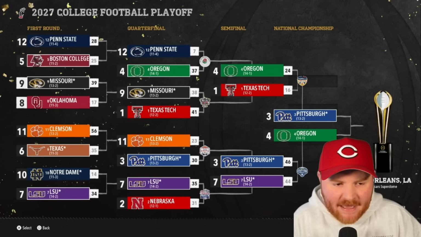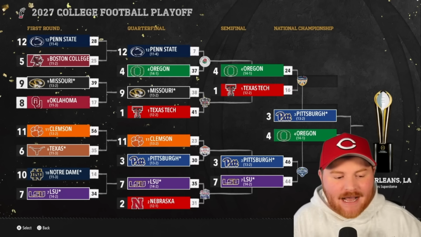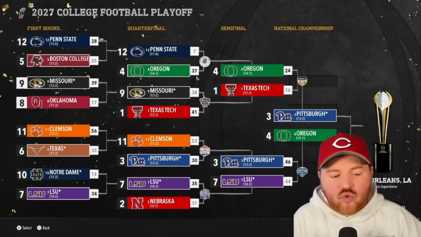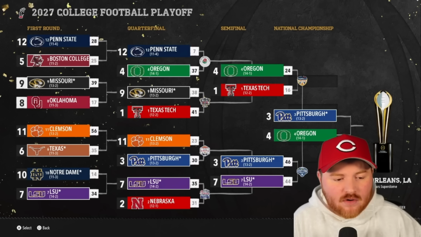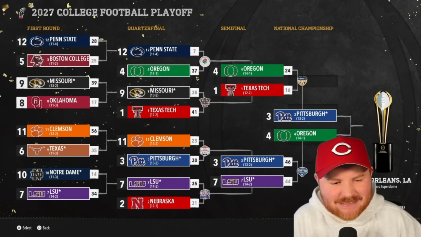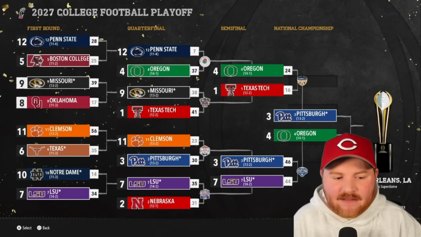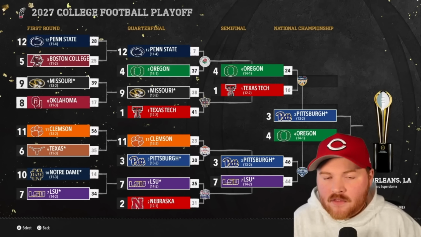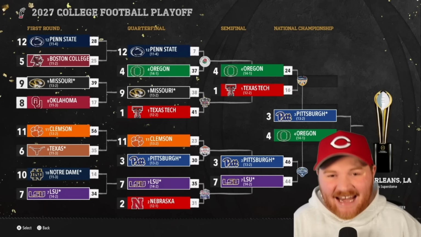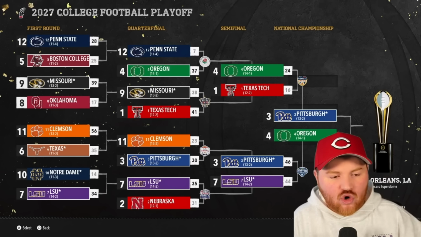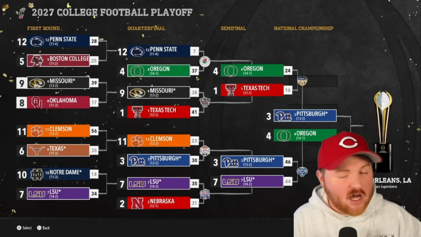Oregon, representing the Pac-12, gets past Texas Tech by 8. Pitt gets past LSU by 2, they will face off in the New Orleans Bowl. Pitt, of course, representing the Northeast, which I think is the ACC as we currently have it set up. So the Pac-12 does have it locked down. They could get 2 of the 3 national championships. They've had a participant in all 3 national championships, USC in the first 2, Oregon in this last one. Pitt has gone to 2 straight.